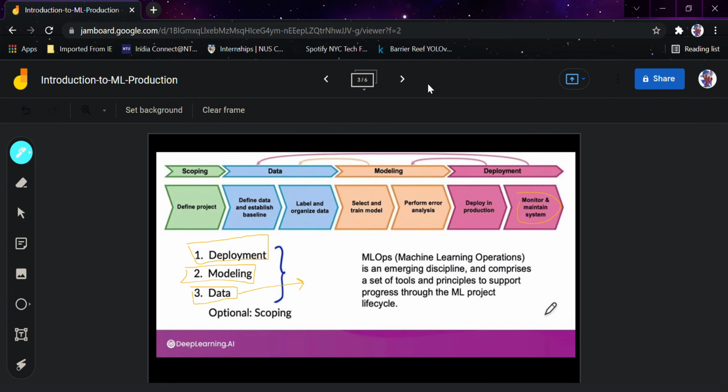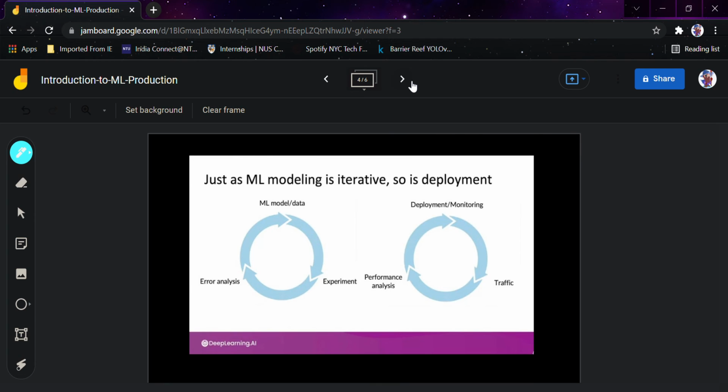Now coming to the part that just as ML modeling is iterative, so is deployment. This is your ML model, that data, you experiment with it, you see their analysis, and you again work on it. Same happens with deployment and monitoring. You see the traffic, you perform analysis, and you again put it into deployment phase.